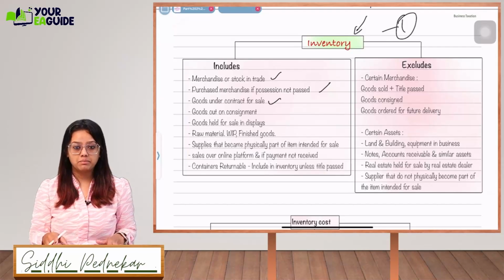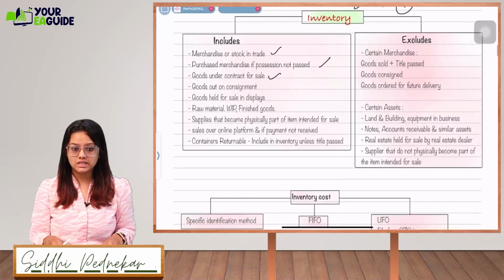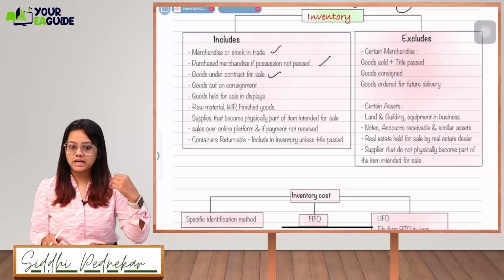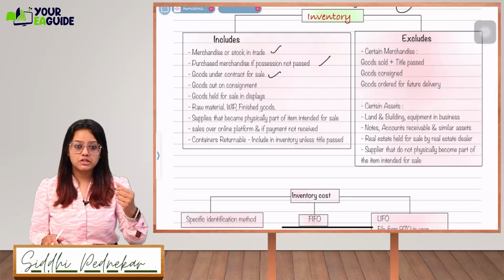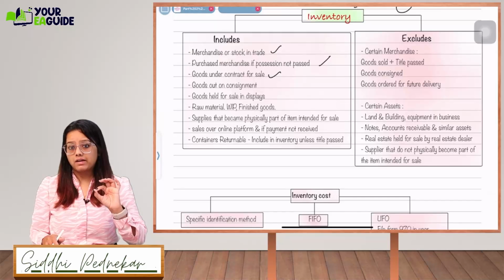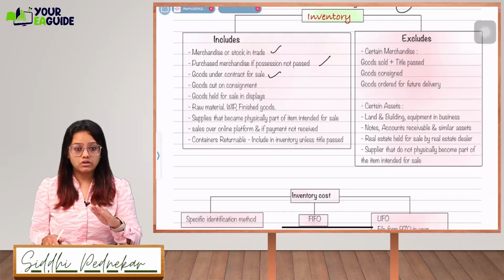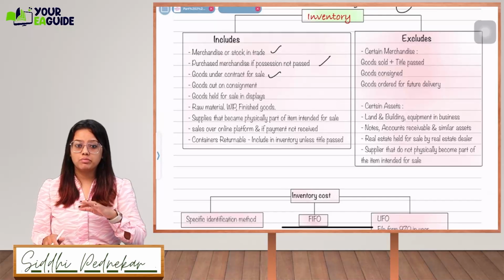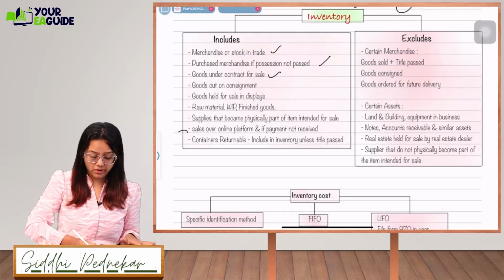Sales over an online platform where payment is not received: let's say I've sold my books as cash on delivery. I've sent the book, so it has been sold, but the payment is yet to be received. I will count it in my inventory and not treat it as a sale. Once the payment is received, only then will it be removed from inventory. So this point is important, guys.